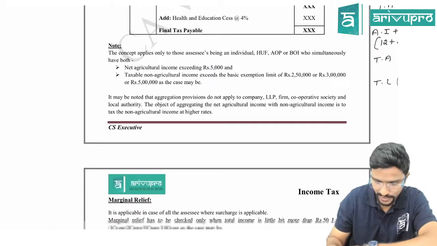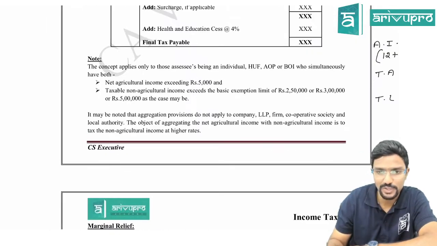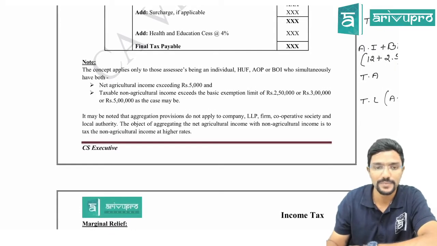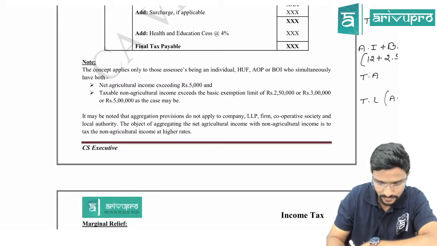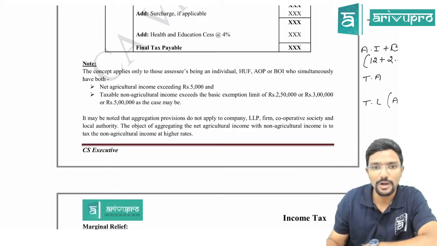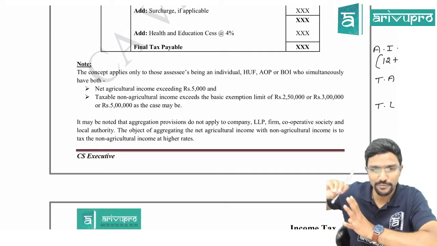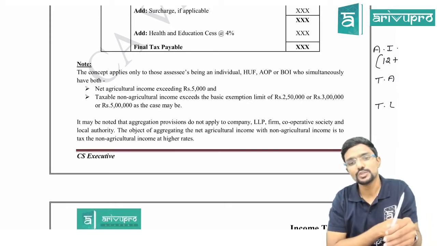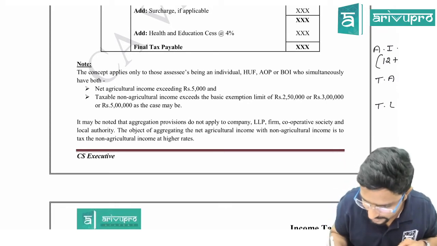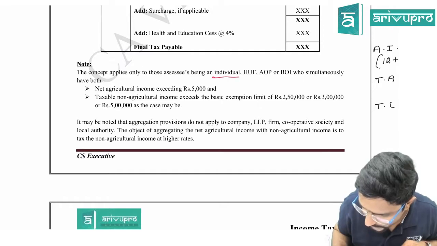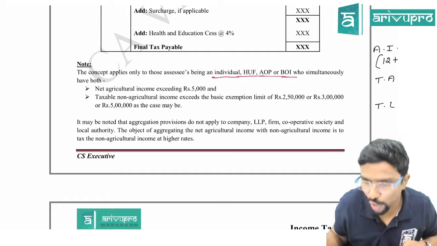I have some note here. We will see that first. Below the table, there is a note. Please look into it. Now, the concept applies to those assessees, okay, it is applicable only for a few people, not for everyone. So who are they? Individual, HUF, AOP and BOI.